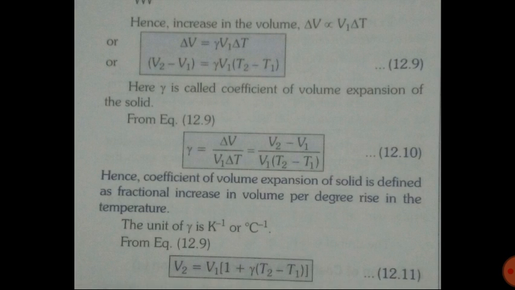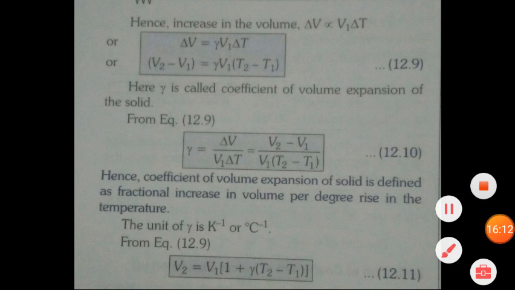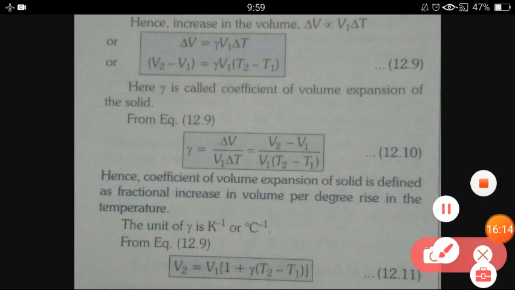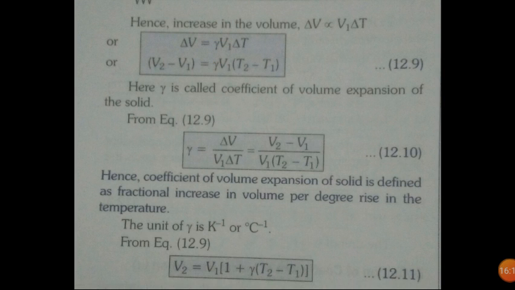Here you can see that the increase in volume del V is directly proportional to V1 del T, and to remove the proportionality sign, we are introducing one constant here, which is gamma. Rest all things are the same. So this is your homework, to derive the coefficient of volumetric expansion as well as the value of V2.